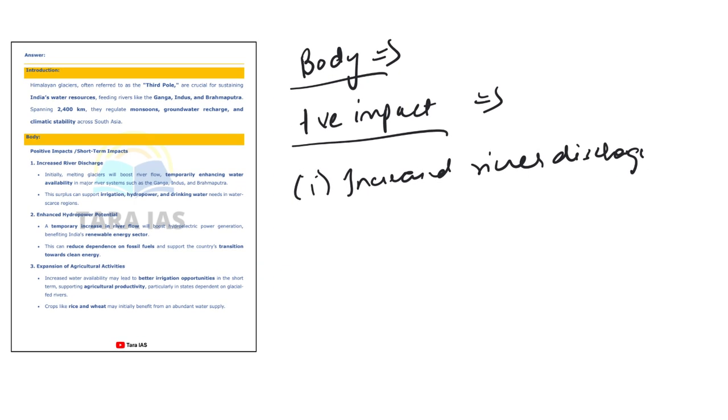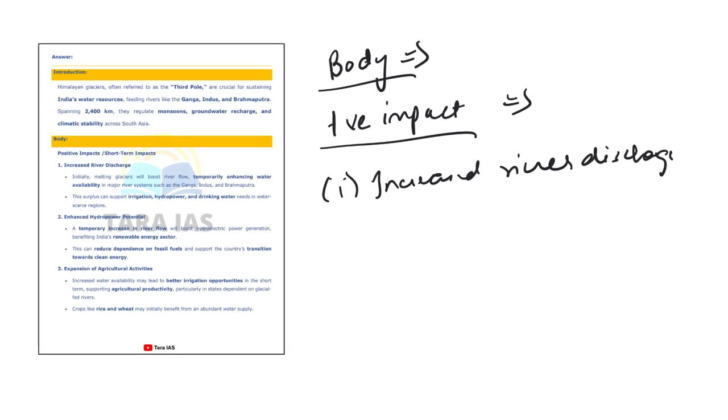So indirectly you are just connecting the dots. First, due to the melting of glaciers, water discharge increases, the water level in the rivers is increasing, and as a result what is happening? Irrigation, hydropower, and drinking water facilities, all these are getting better.